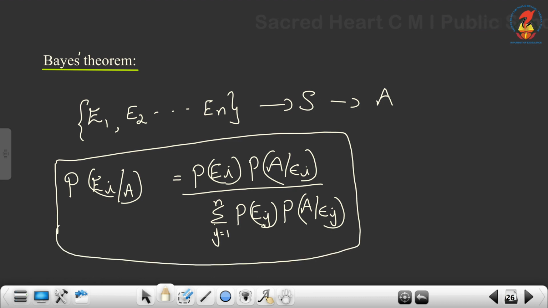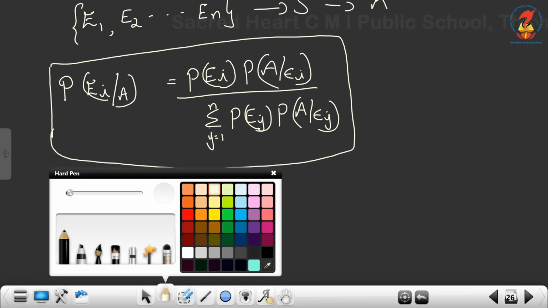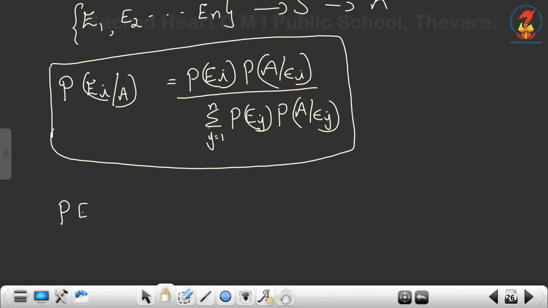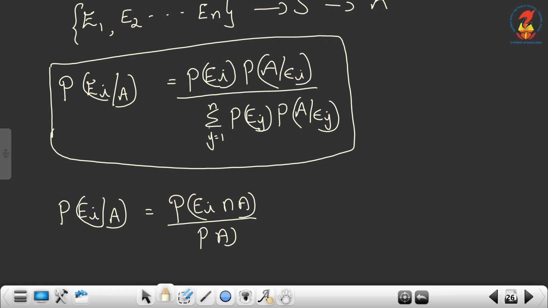So I will show how to prove it. Instead of i we can write 1, 2, 3 like that. Ei given A is a conditional probability, so we can use that result: it is P of Ei intersection A by P of A. Then by the multiplication theorem on probability, it is the same as P of Ei into P of A given Ei, by P of A. What is P of A?